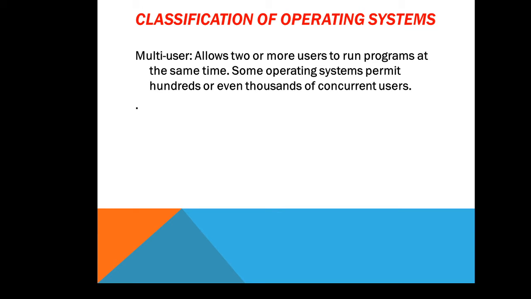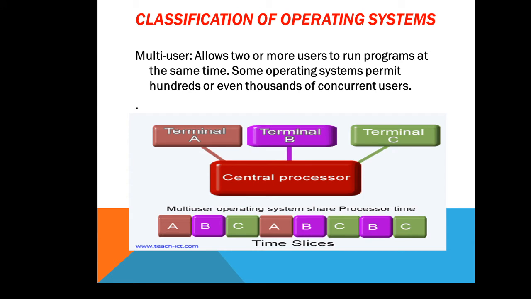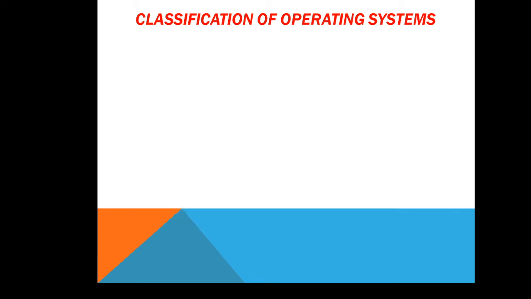Now, first type, multi-user. It allows two or more users to run programs at the same time. Some operating systems permit hundreds or even thousands of concurrent users, and it is given by a figure where the central processing unit is connected with three terminals, terminal A, terminal B and terminal C, and a multi-user operating system shares processor time via time slices, which is given by ABC. So multi-user is what? It allows two or more users to run programs at the same time. Some operating systems permit hundreds or even thousands of concurrent users.